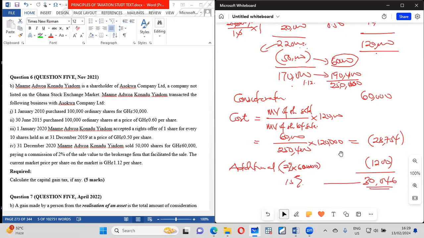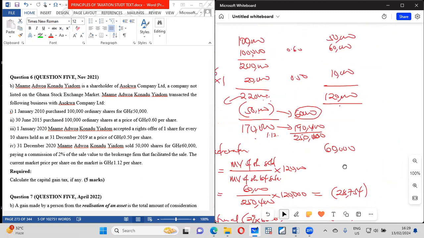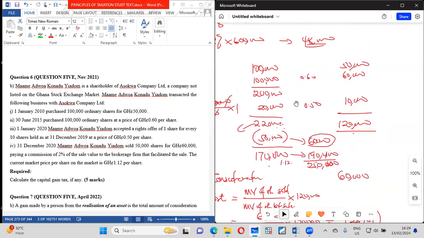Okay. So now, what you need to be careful about is this part, because you need to generate the total cost of all the 220 shares. This is the total cost. All right. So we have sold 50 out of that. So let's say it is 120 divided by 220, like 0.545, so let's say 0.55 rounded.